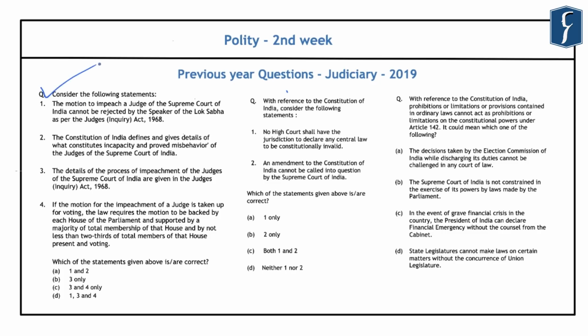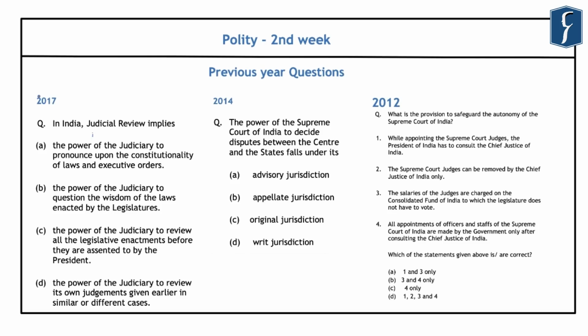Now the first one was related to the impeachment process of the judges of Supreme Court. Further, the second question that was asked in 2019 was related to the judicial review powers of the Supreme Court of India. And then the third question was related to Article 142, which is related to judiciary again. Further, in the year 2017, the question was related to the judicial review. And in the year 2014, it was related to the jurisdiction of the Supreme Court of India as provided in the Indian Constitution. And then the question that was asked in the year 2012 was related to the autonomy or the independence of the Supreme Court of India.